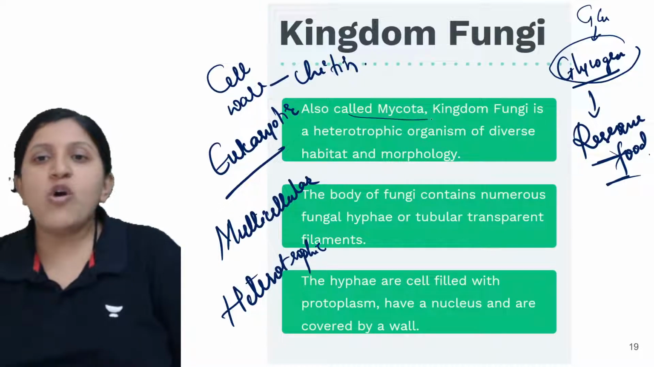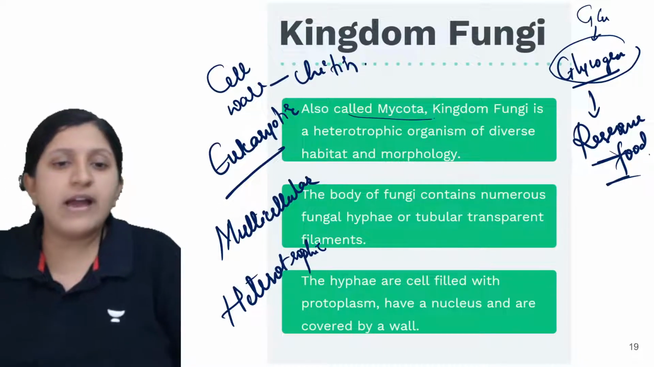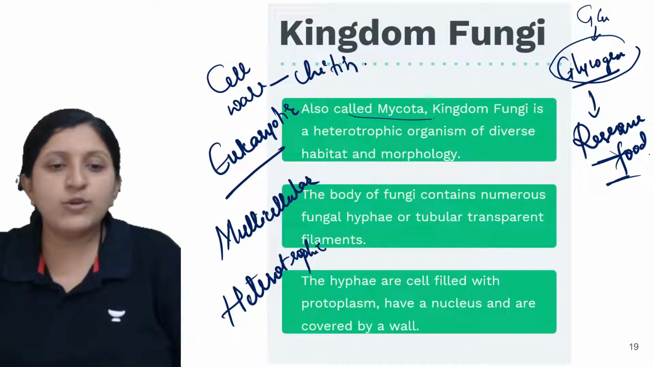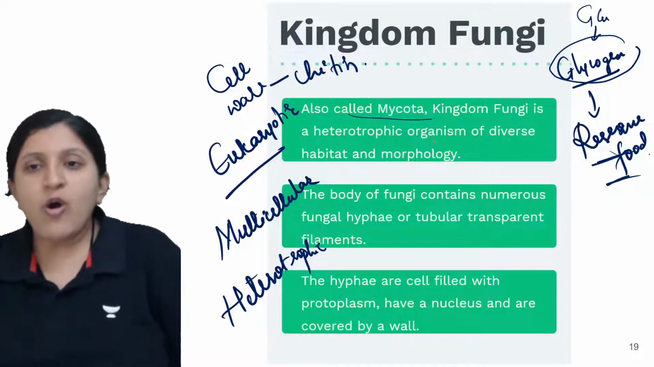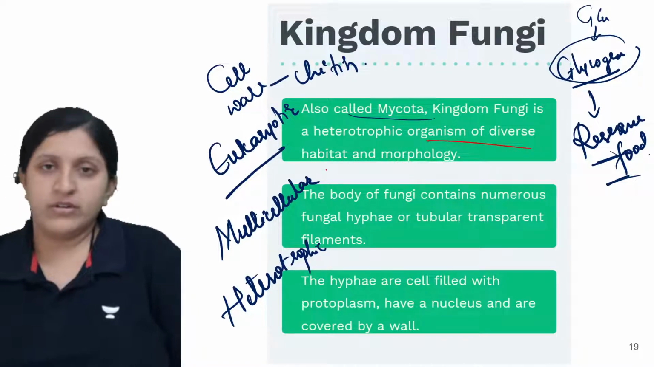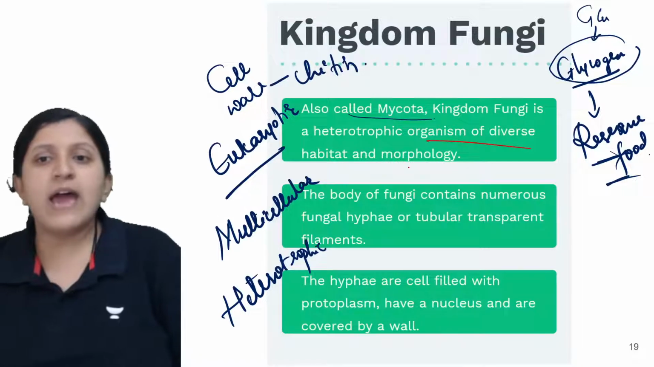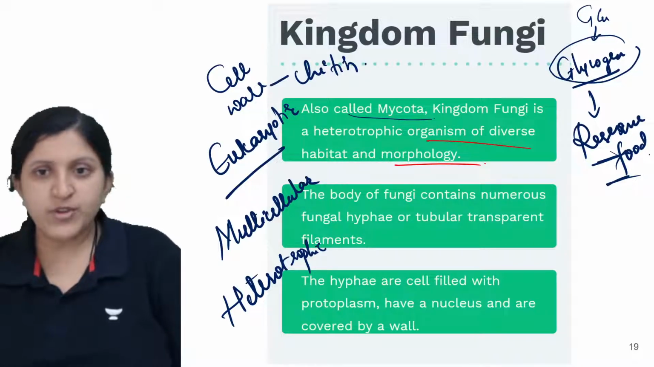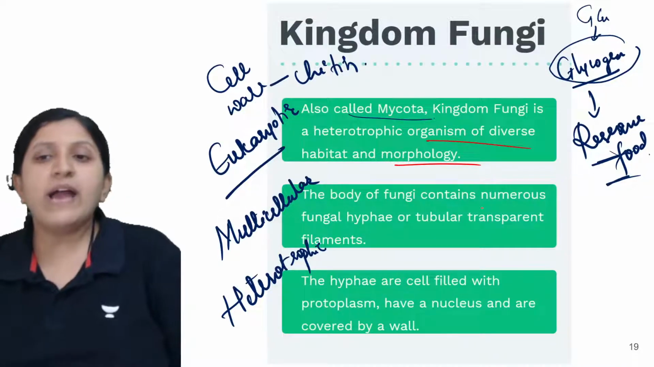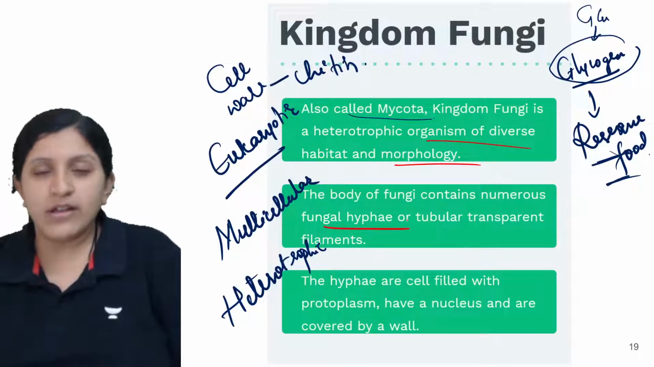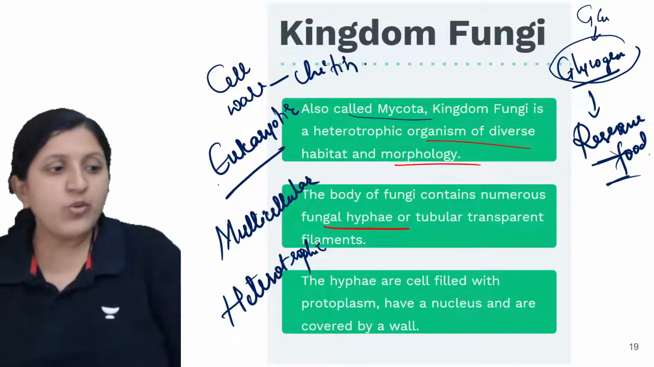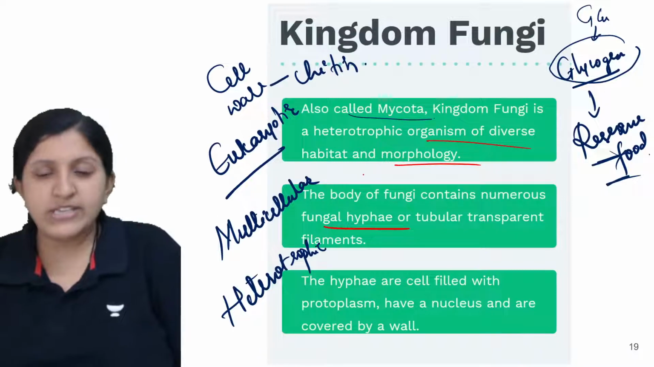Also called mycota, the kingdom fungi is basically a heterotrophic organism of diverse habitat and morphology. The body of fungi contains numerous fungal hyphae. There you can find many of the hyphae structures.